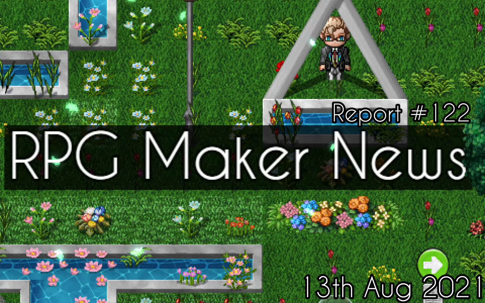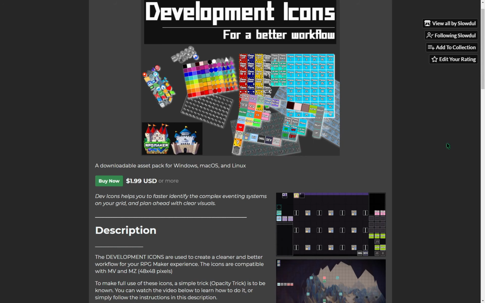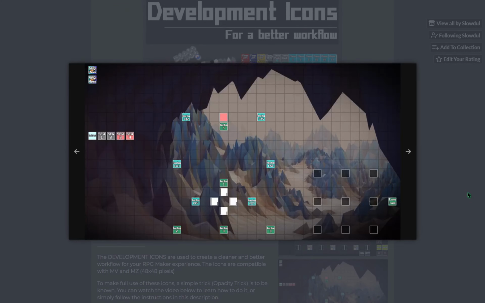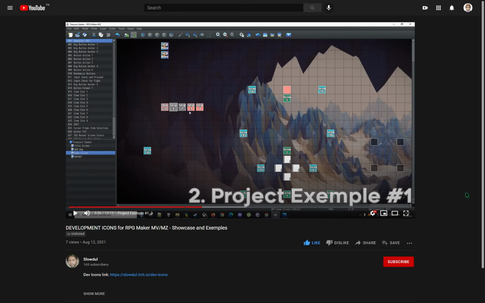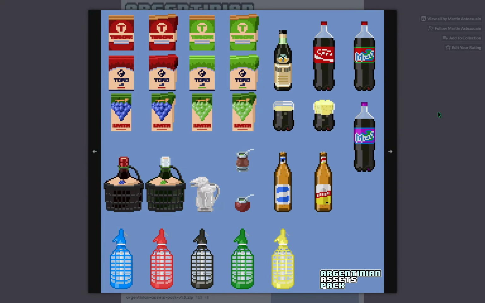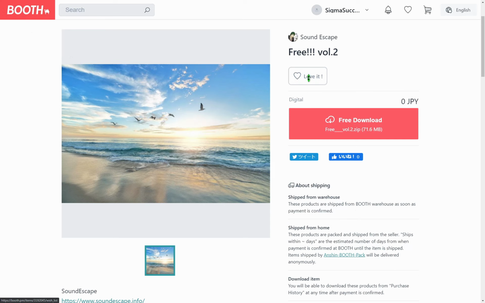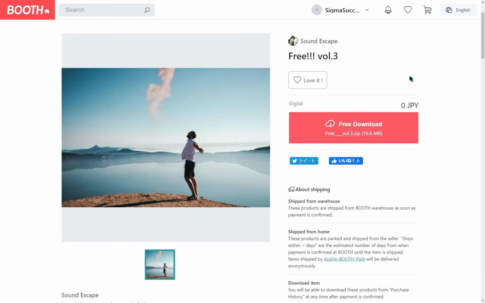I'm your host, Salik. And in today's news, we have a pack of development icons for visually representing events by Slodo. An icon pack of typical objects from Argentina by Martin Asterson. 2 packs of music by Soundscape.